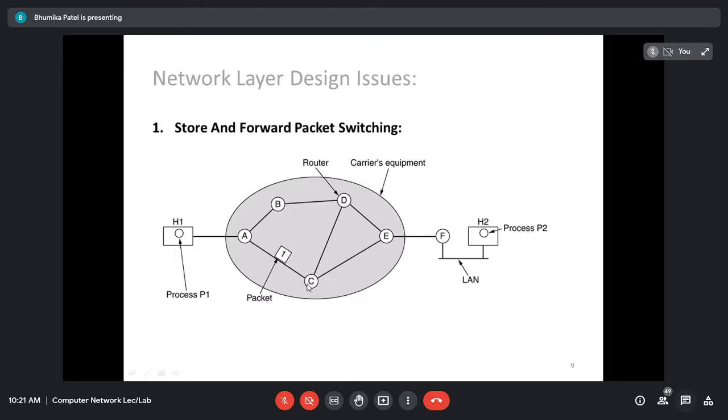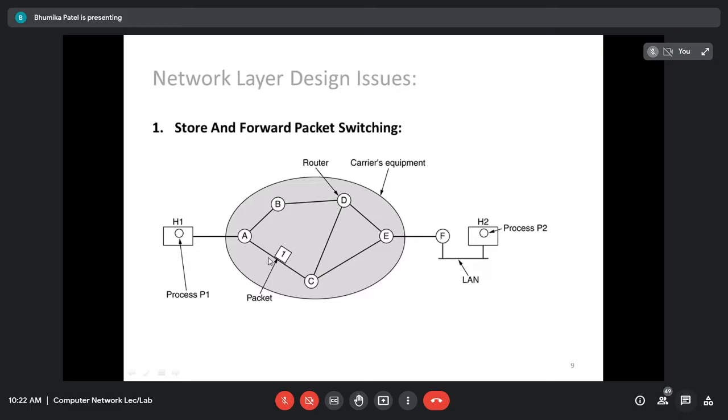Router C can send the data now either to router D or router E. Then, for example, it's sending to router E. Then router E is going to send the data to router F. So according to this path, the data is going to be sent. So here it is happening. If host one wants to send the data, it has to communicate with router A. Now router A will do what?